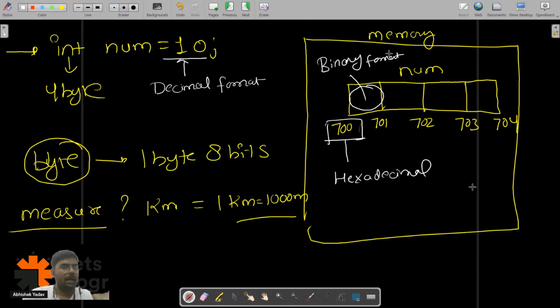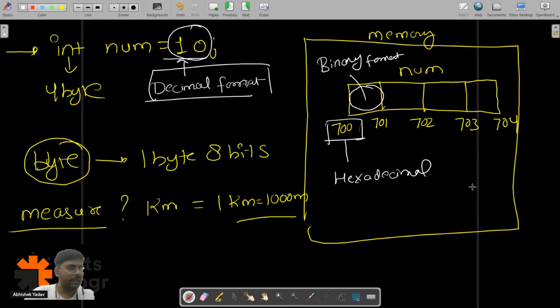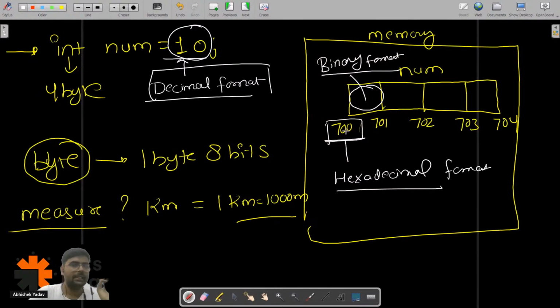So we have three formats. The actual data is in decimal format. When the data is stored inside the container, it is in binary format, and the address is represented in hexadecimal format. Can you tell me what is decimal format, binary format, and hexadecimal format?